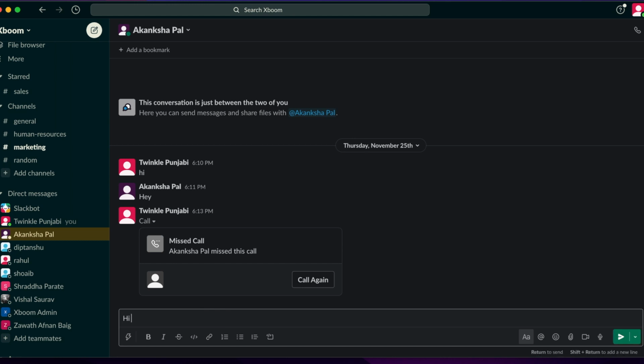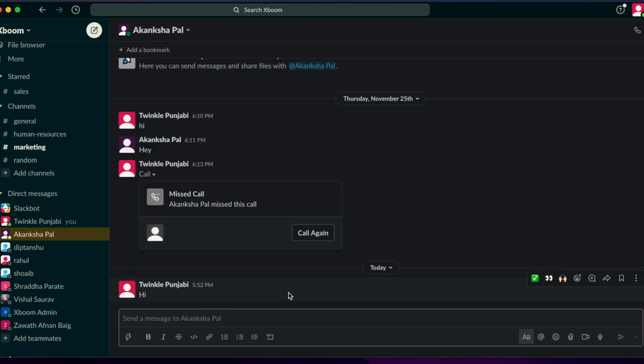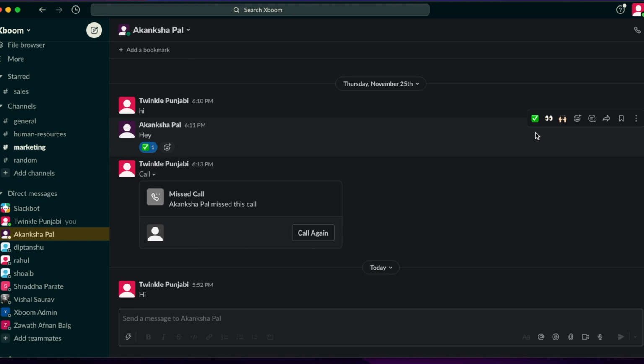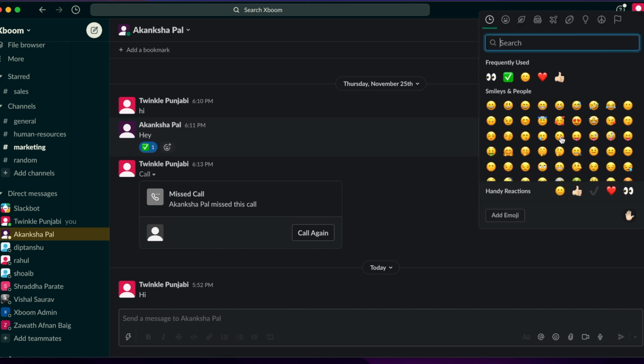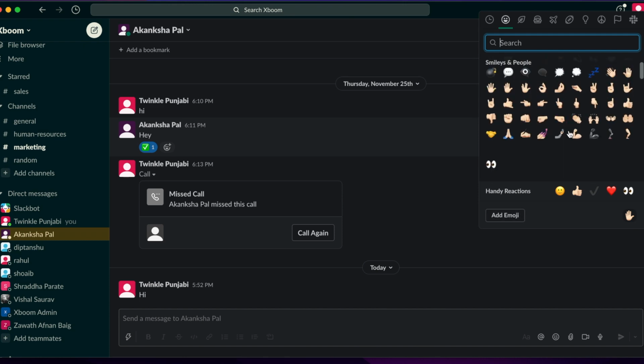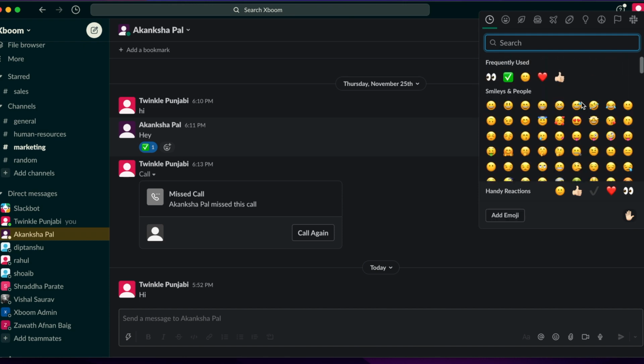So I'm just going to send in a message so that I can show you what all things you can do. If you just hover over the message, you can see that if a certain message has a task, you can mark it as completed. And suppose you want to acknowledge it, you can certainly put a reaction. You can react with nicely done, or with any other emoji that is available here. As you can see, they have a variety of options again.